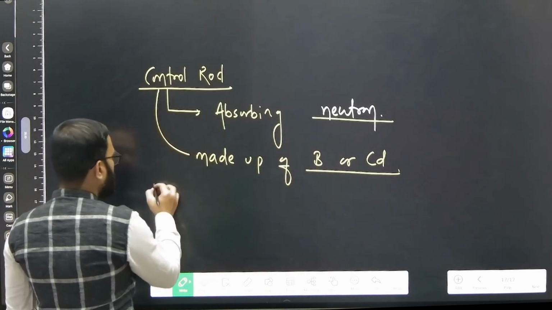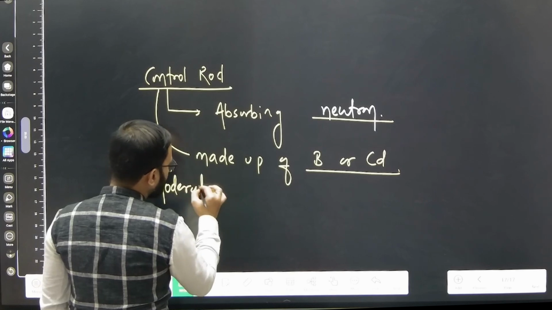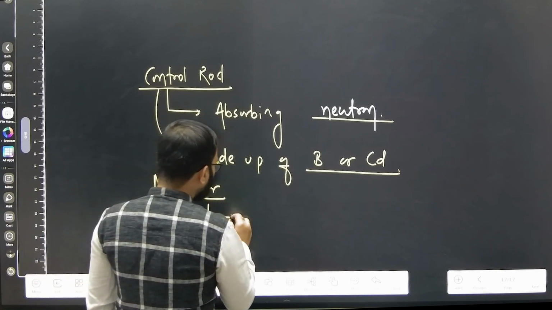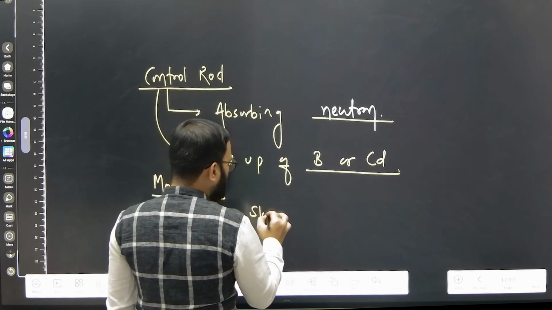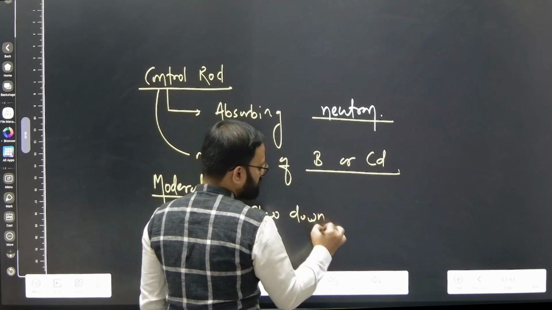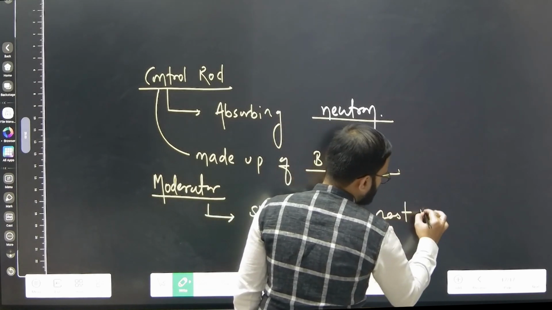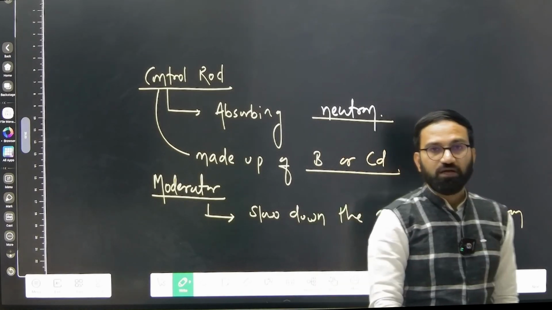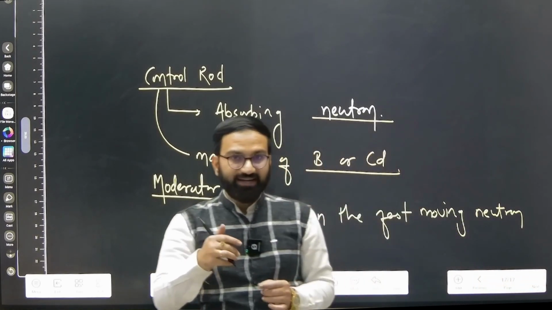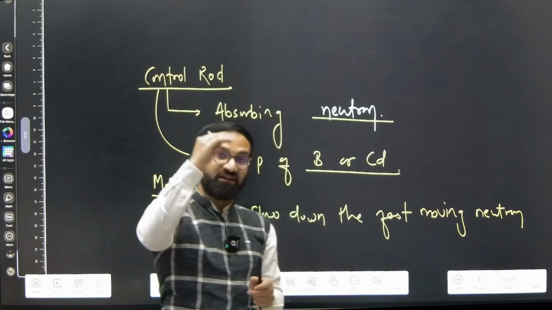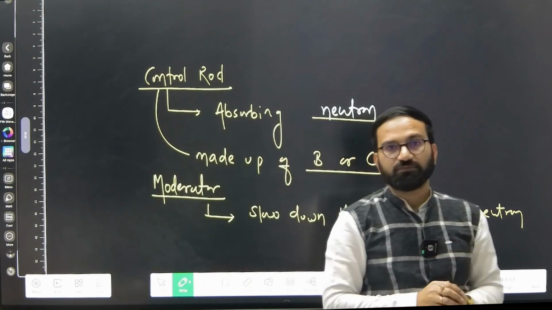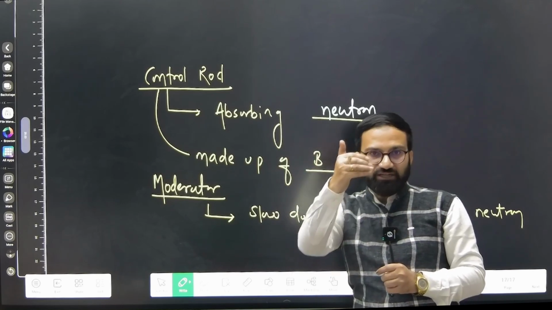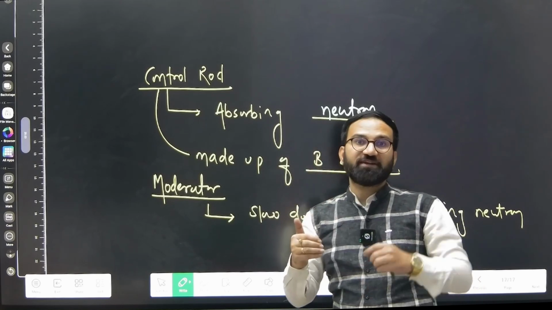Now another thing we can do, we can use a moderator. So this is another mechanism for control. What does the moderator do? It slows down the fast moving neutron. Now a certain minimum speed is required for the neutron to break the uranium. If we slow down the fast moving neutron, we can reduce the speed below the minimum speed required for splitting.